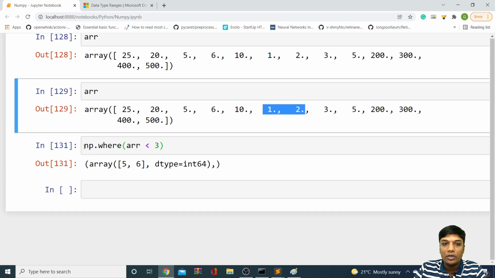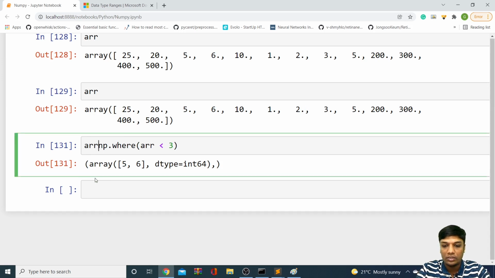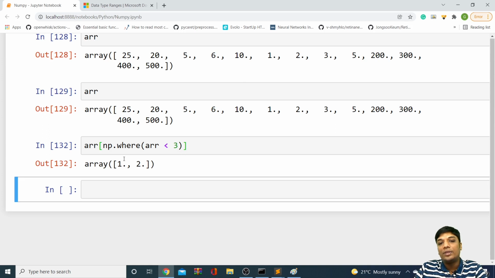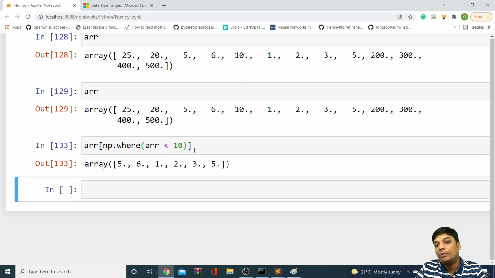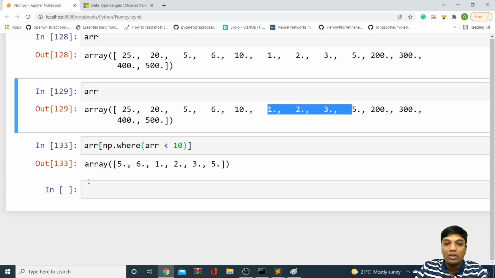So what we can do is ARR of np.where, and you can see I'm getting the elements which are less than 3. So I'm slicing the numpy array based on the condition. I want the elements which are less than 3, and you can see you got them. Or I want the elements less than maybe 10. So you can see 5, 6, and 1, 2, 3, 4, 5. I'm slicing like this.